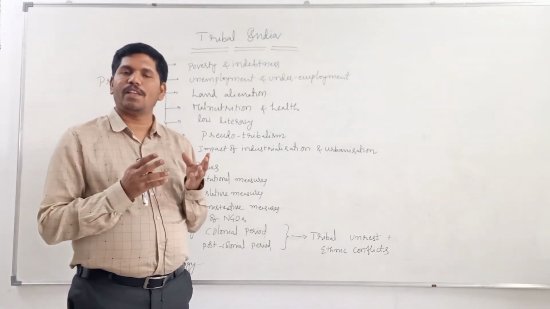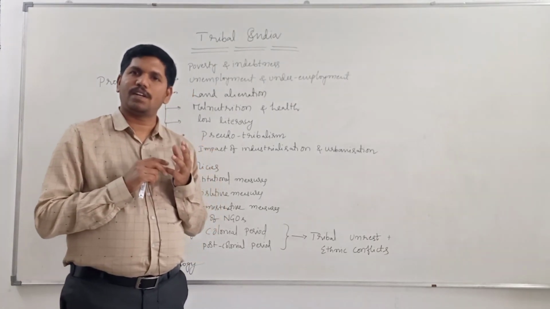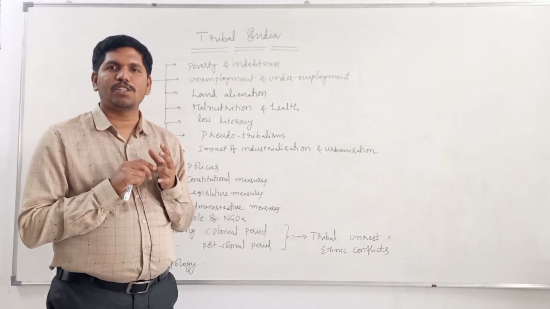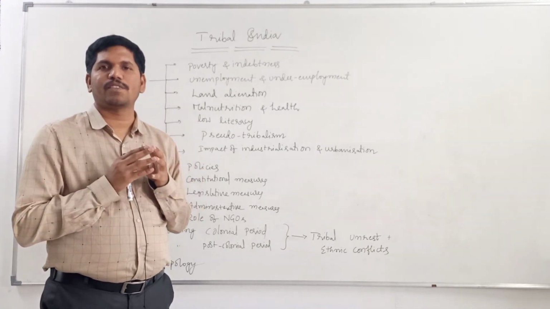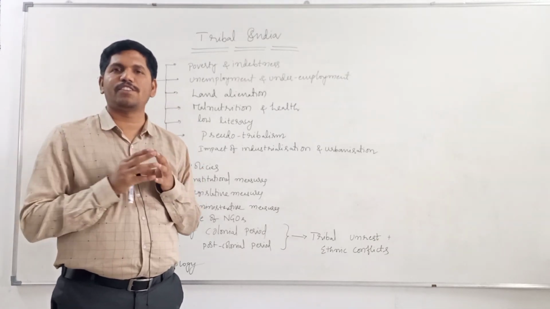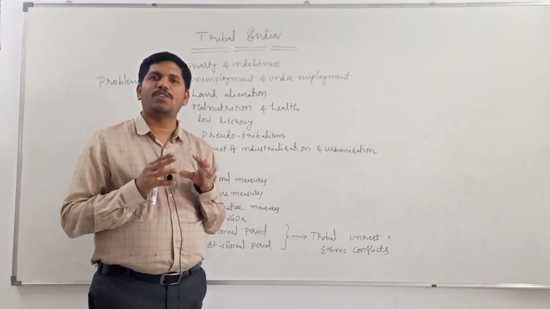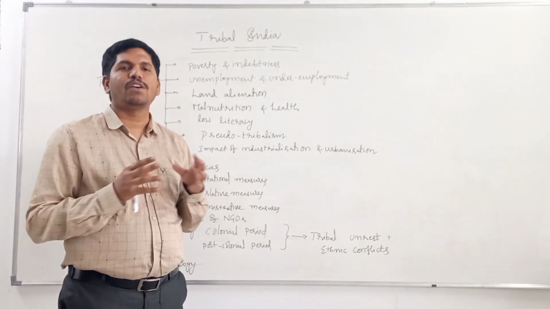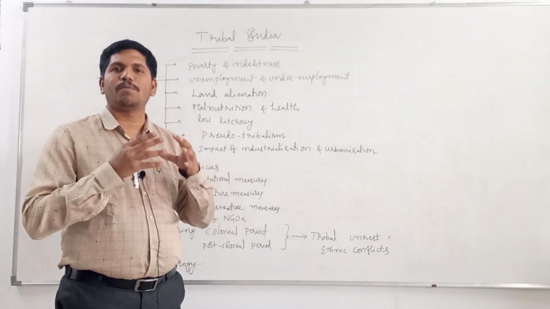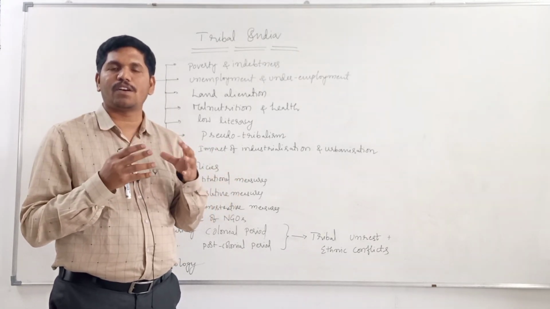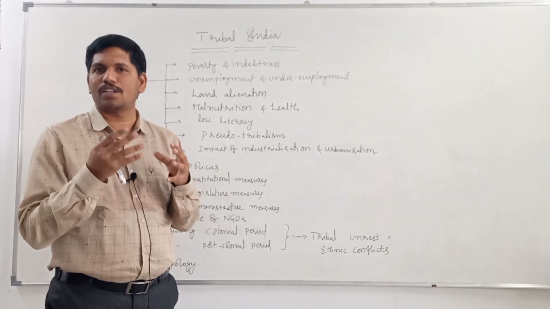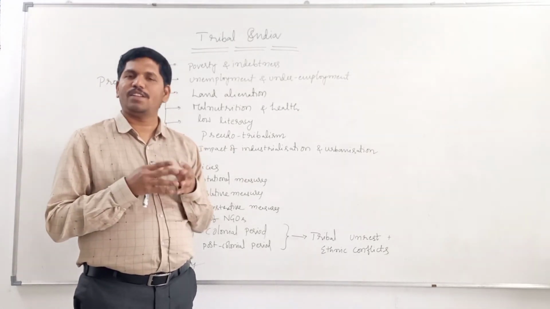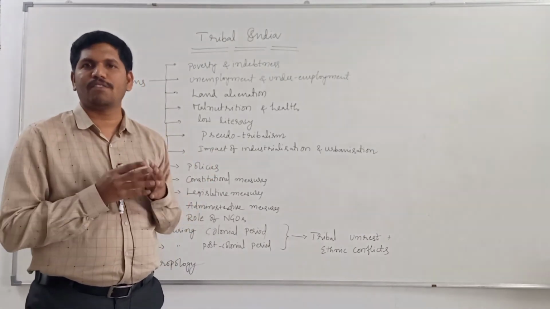Our tribal people have their own distinct language, and they have ownership attachment with a particular region. Different tribal people are confined to different regions. In order to fight against the government or in order to fight against the exploiters, all the people started uniting on the basis of their attachment or belongingness to a particular region. That is nothing but regionalism. Regionalism is nothing but a form of ethnic conflict.